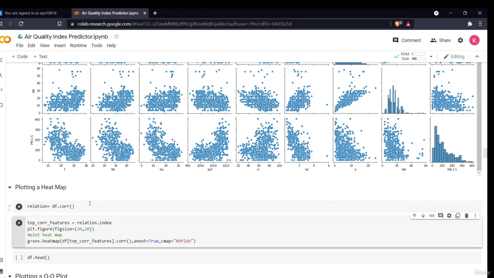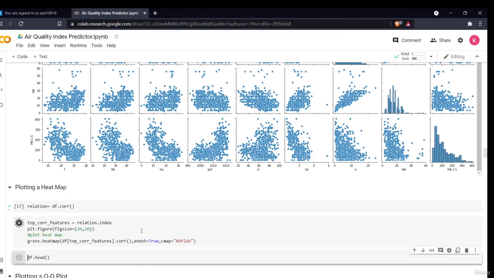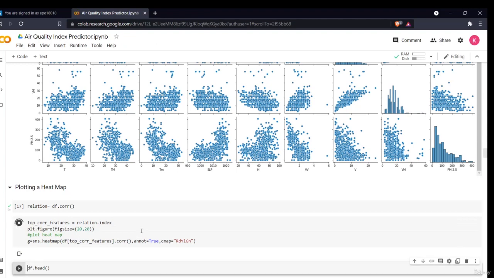Then I'll convert this into a heat map. I'll take all the index of the top correlated features, index from this, then plot a big figure, then plot a heat map, saying plot this index, plot these figures, df.corr, the correlation. Then annot=True. What annot will basically do is overwrite your data.